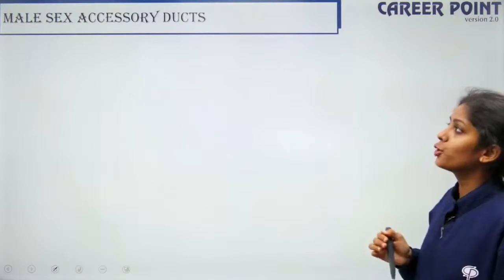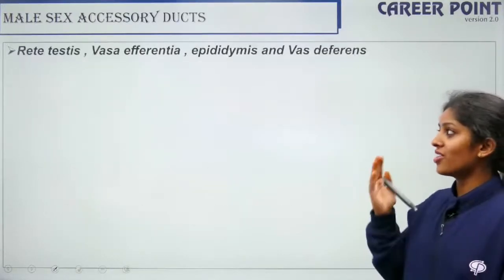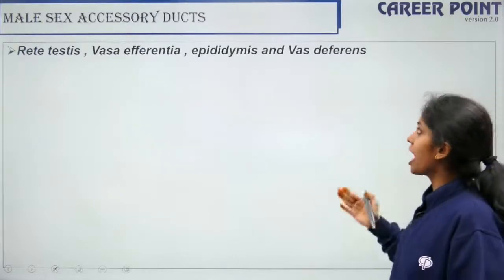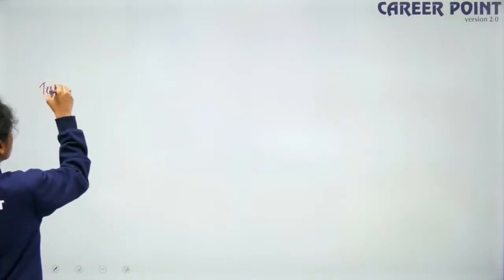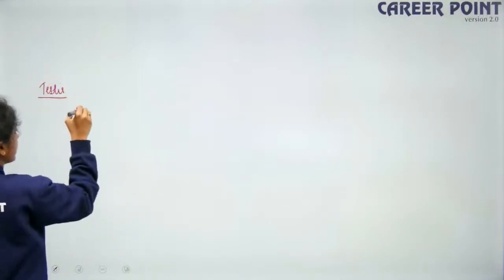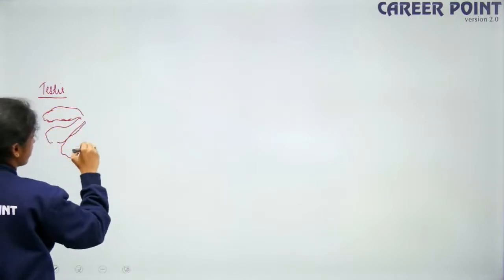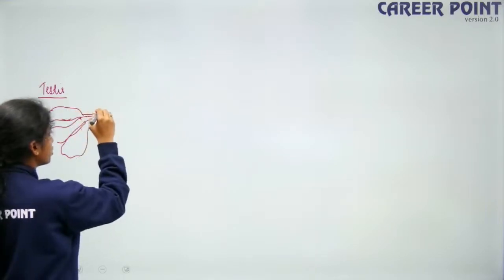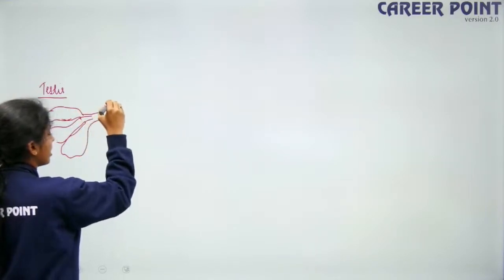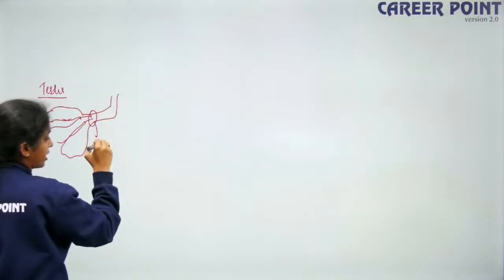Now we are moving into the male sex accessory ducts. What are they? You have the rete testis, vasa efferentia, epididymis, and your vas deferens. Inside the testis, you have the seminiferous tubules and they join like this. This is your tubuli erecti, and then they enter the mediastinum.